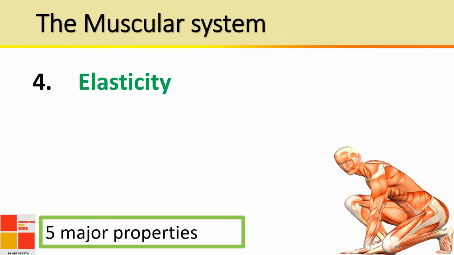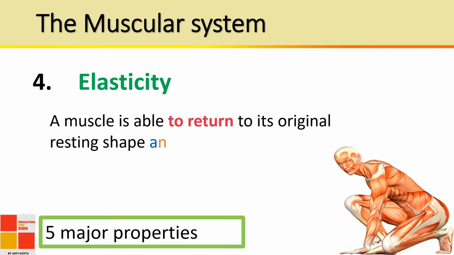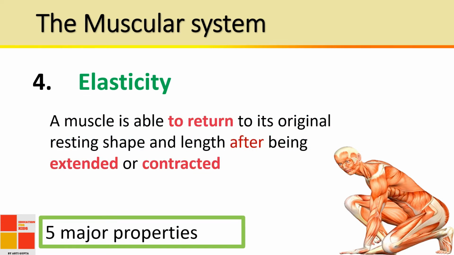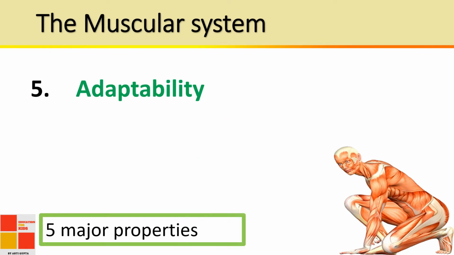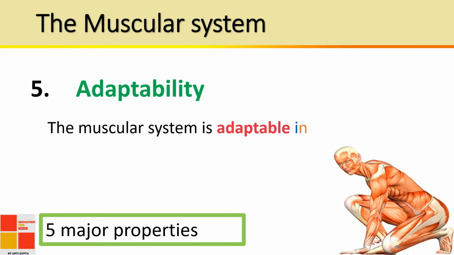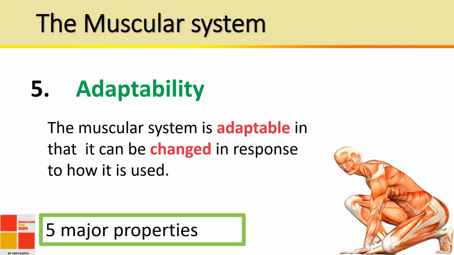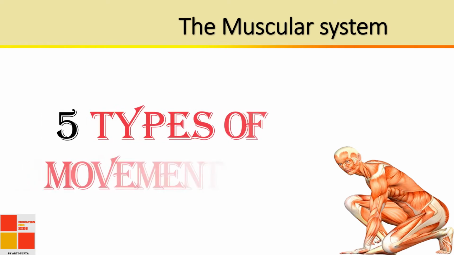Elasticity. A muscle is able to return to its original resting shape and length after being extended or contracted. Adaptability. The muscular system is adaptable in that it can be changed in response to how it is used. 5 types of movement.